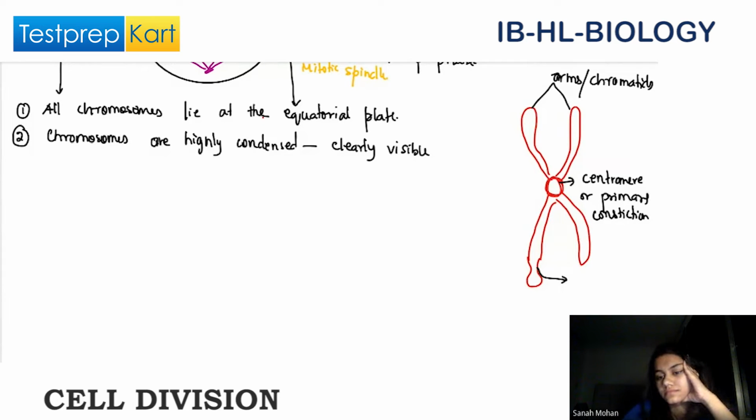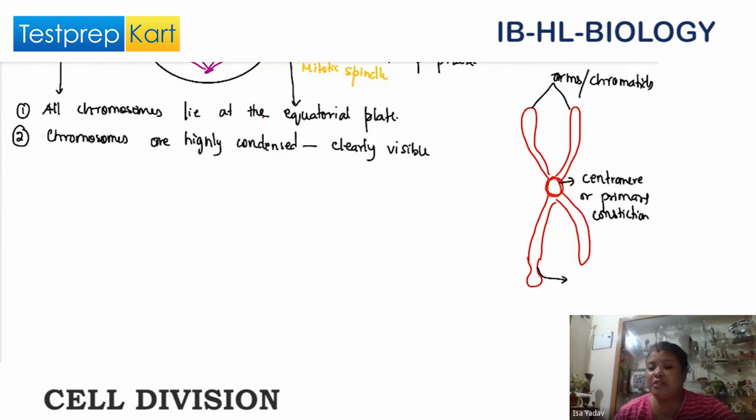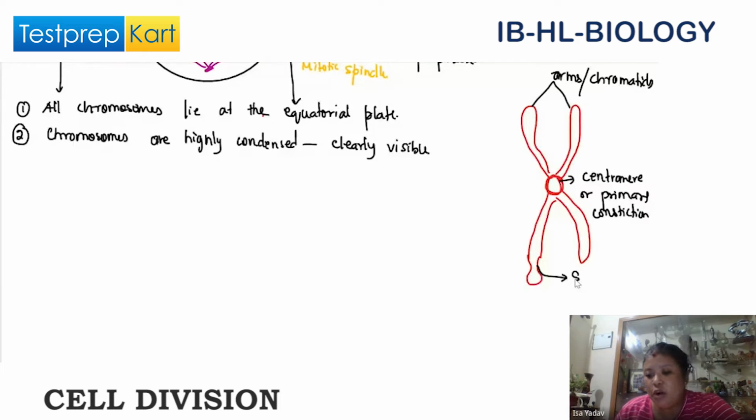Anything which you have studied, recall? You studied, right? What is it called? This is called the secondary constriction.